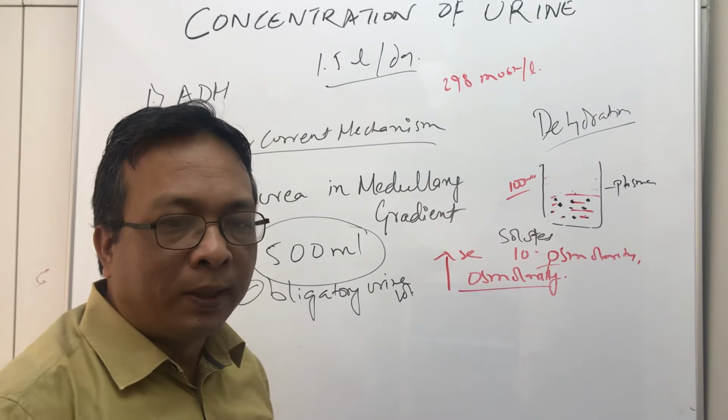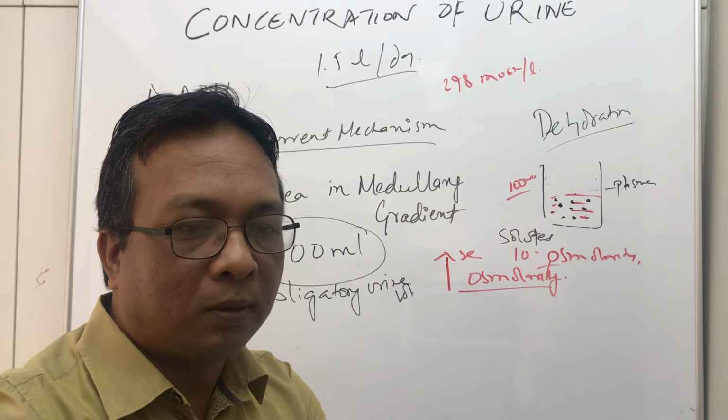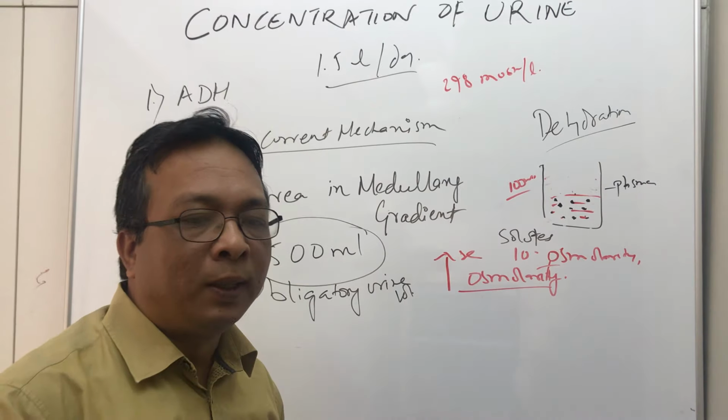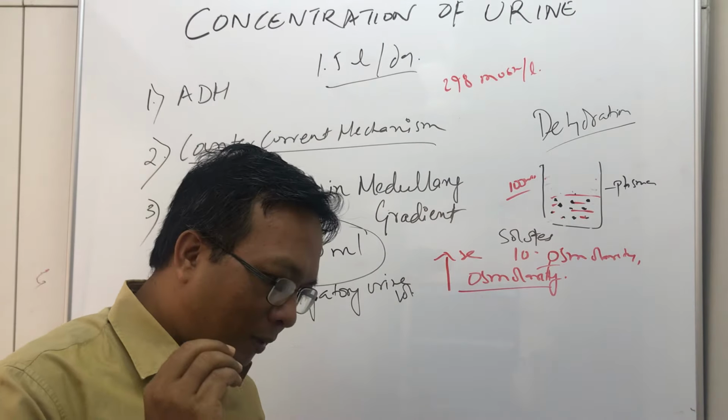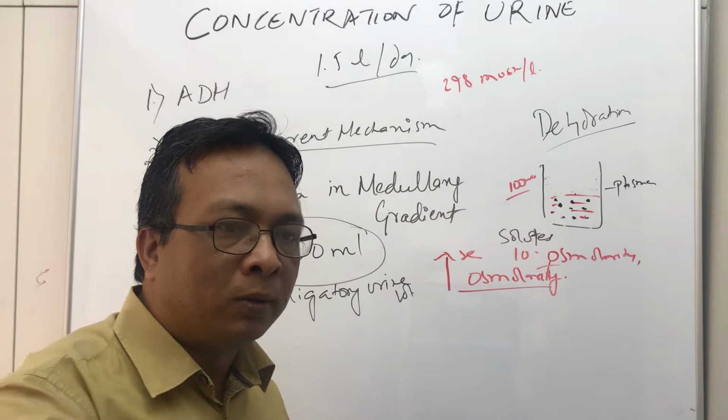So obligatory urine volume. Obligatory urine volume means the urine that will come out.